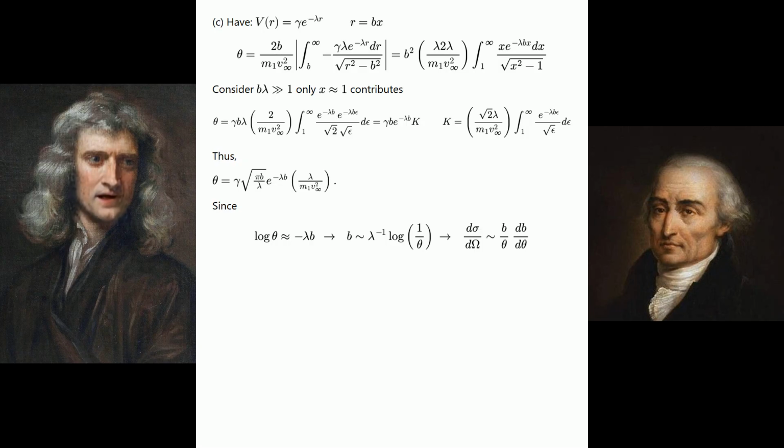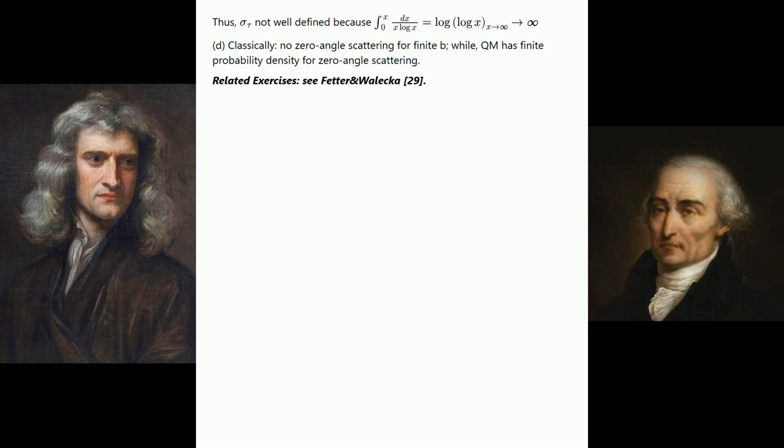C. We have V of r equals gamma e raised to the negative lambda r power, with r equals bx. See the next equation. Consider b lambda much greater than 1; only x almost equal to 1 contributes. See the equation shown. Thus, theta equals gamma times the square root of pi b over lambda, times e to the negative lambda b power, times lambda over m sub 1 v sub infinity squared. Since, see the next equation. Thus, sigma sub tau is not well defined because the integral from 0 to x of the fraction with numerator dx and denominator x log x equals the log of log x, which diverges at infinity.